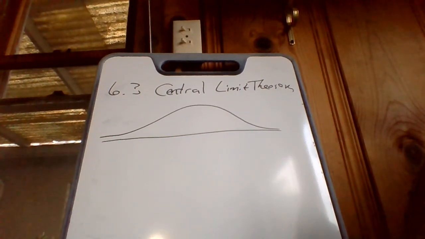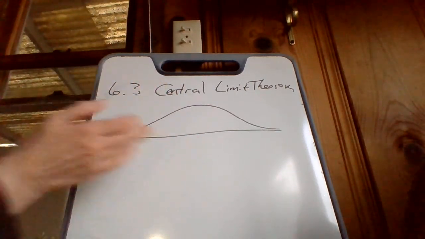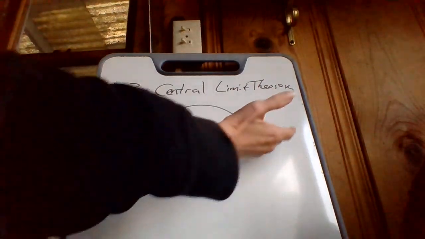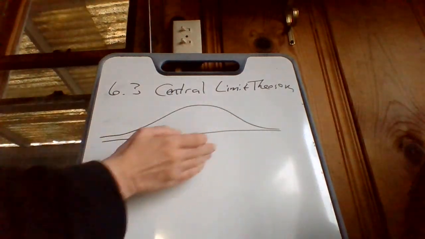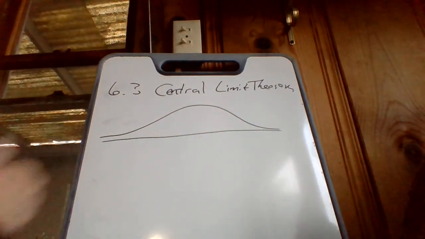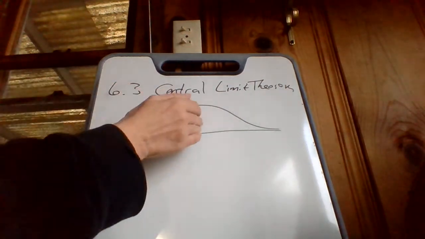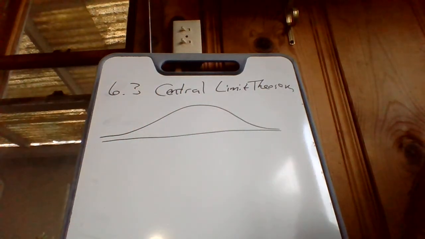So here's this bell curve. And let's say it's the age distribution of all the students who go to Palomar. So some are really quite young. Some of them are like returning adult students. It's really spread out. It's not like everybody's 18, 19, and 20. But there's some mean age right there, right in the center, right? At most bell curves, the mean is going to be right in the center.